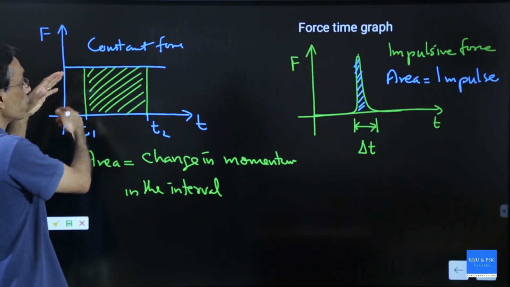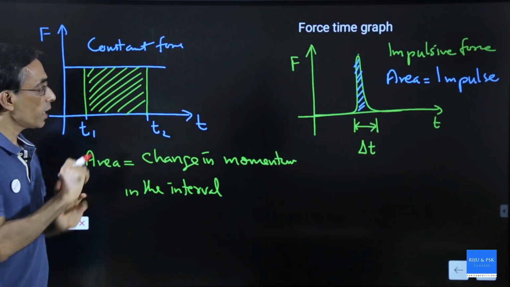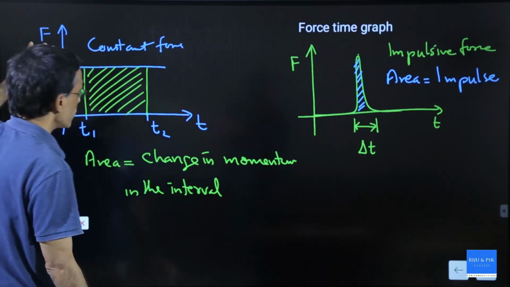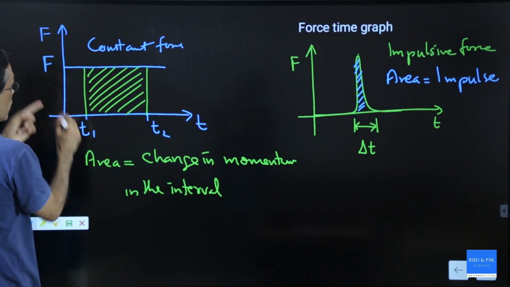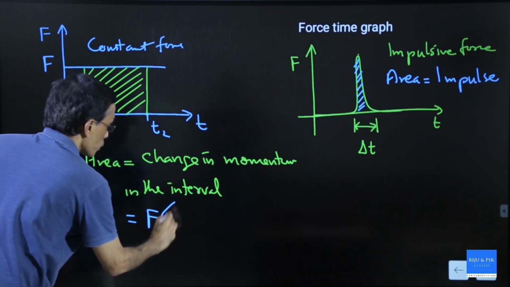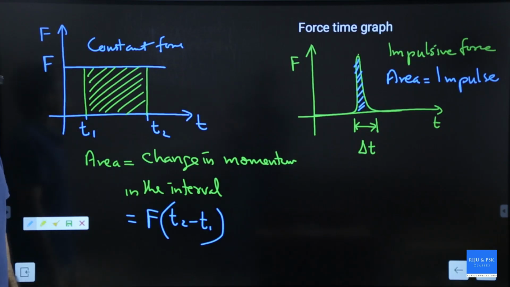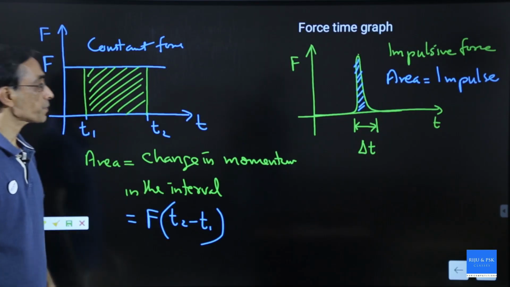Then the force time graph can be of irregular shape. Then we will use integration to calculate it. Okay, I will represent that one also. Now in such cases, if you want to calculate, here it's very easy to calculate the area. Suppose this force is F, then this area will be the area of this rectangle, F into (t2 minus t1). That's why the unit becomes force into time, Newton second.